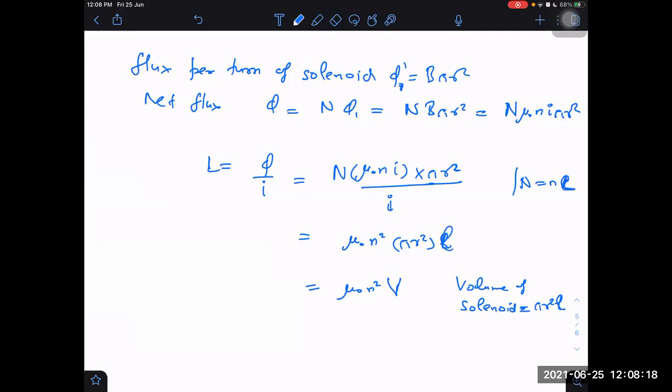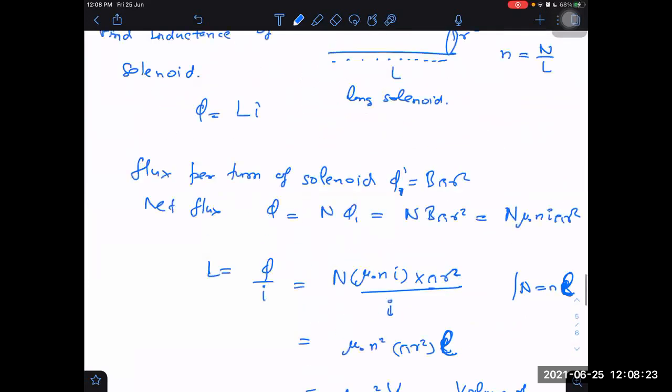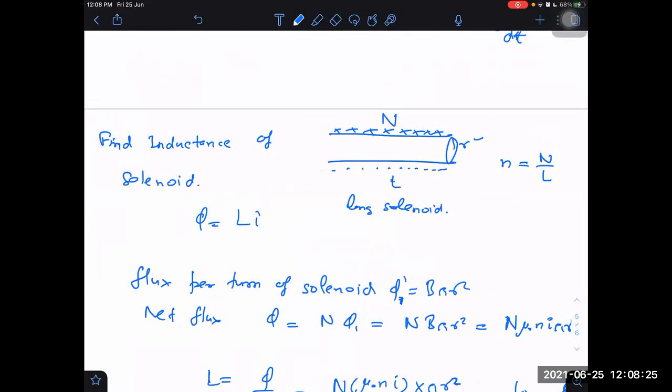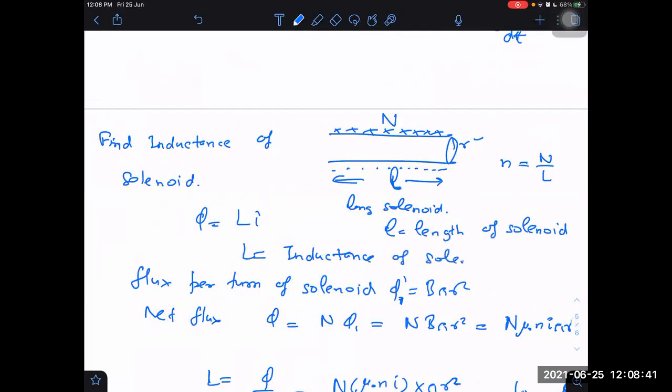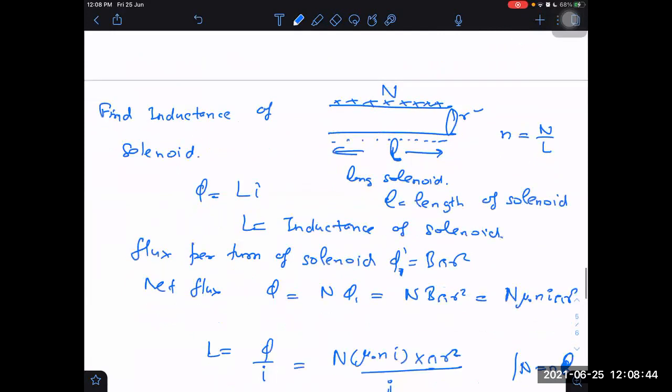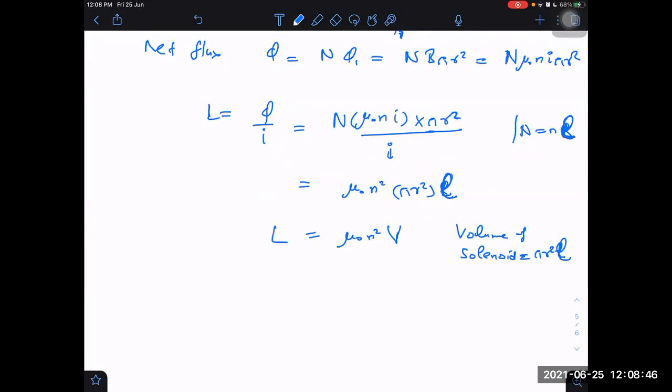Sorry, I think I should represent length with small l only. Otherwise, it is appearing like inductance. I committed a mistake here. It is small l only. Small l is the length of the solenoid, and capital L is inductance of solenoid. So you are getting it right finally, and you can see that our answer is independent of current.